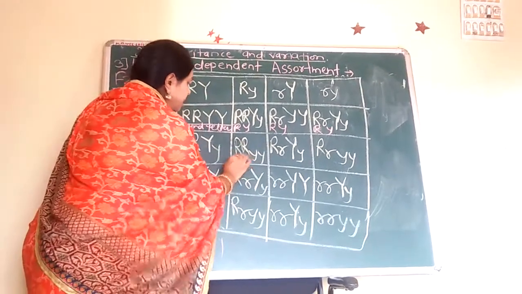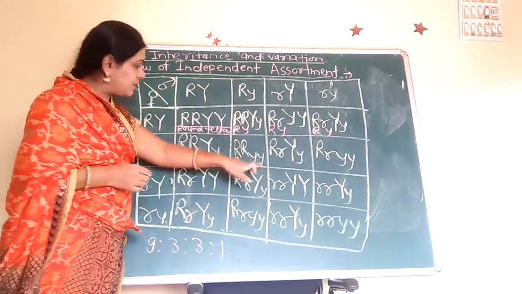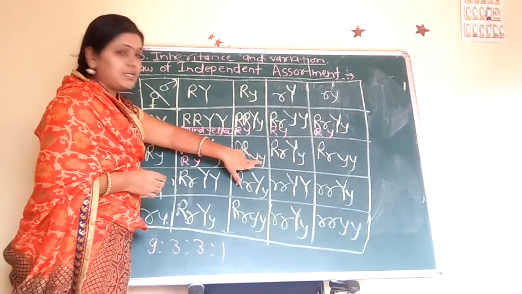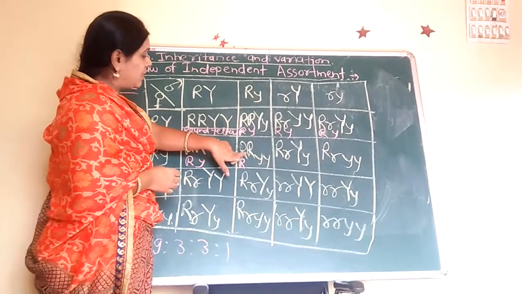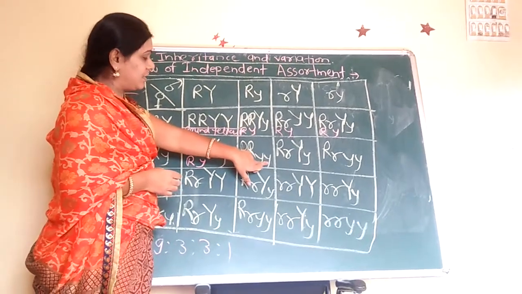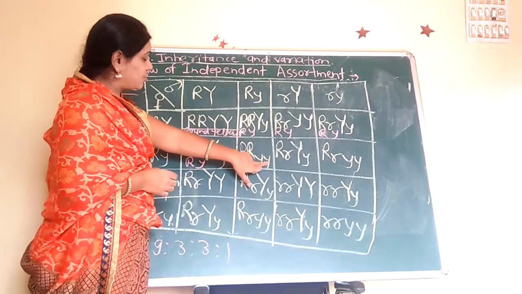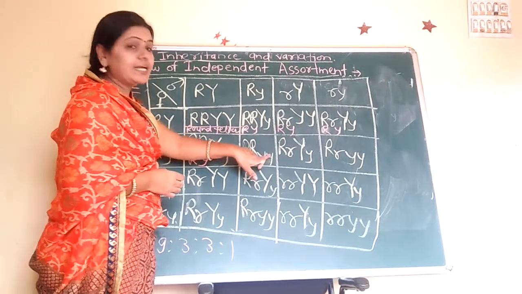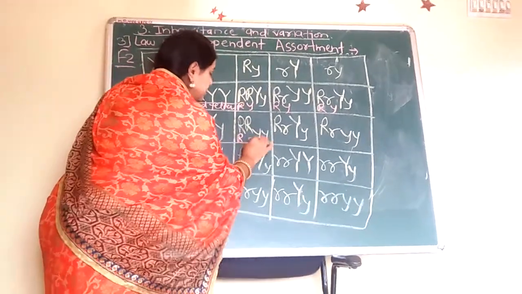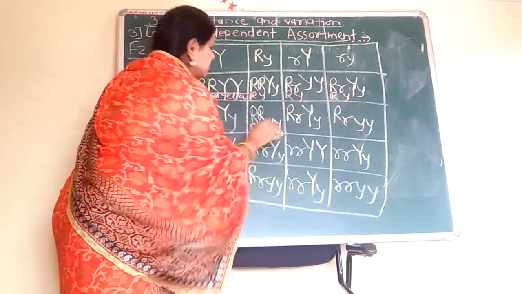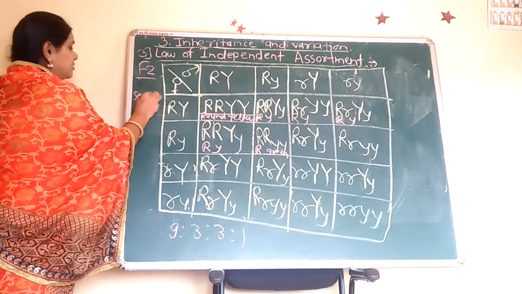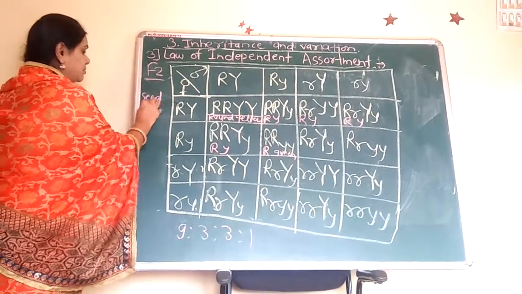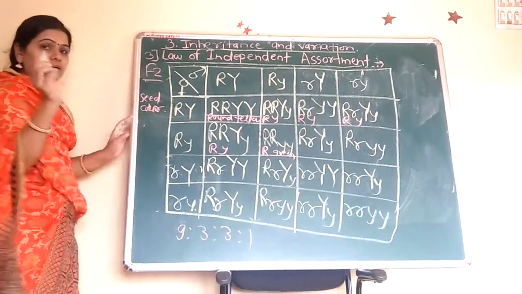Here round, but this is a wrinkled colored, that is round and wrinkled colored. This round and green color. Here that is the seed color. What is seed color?